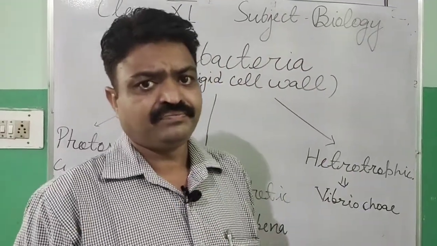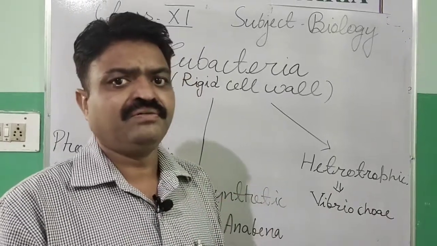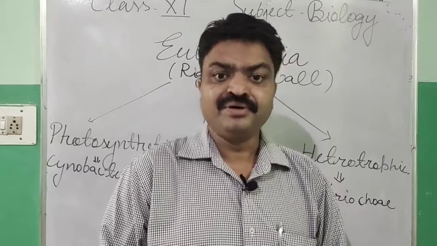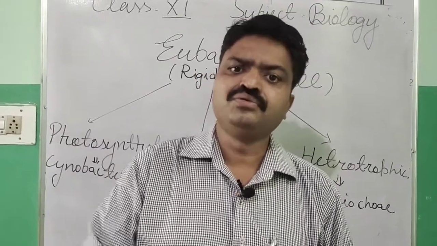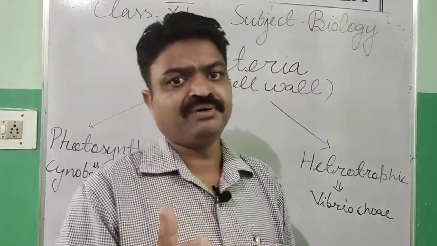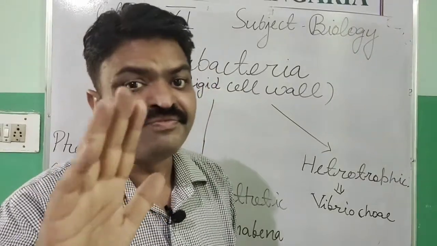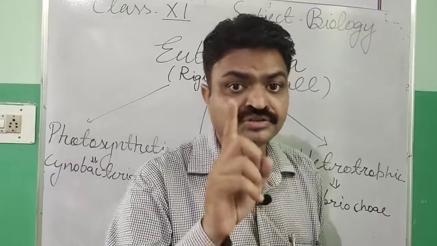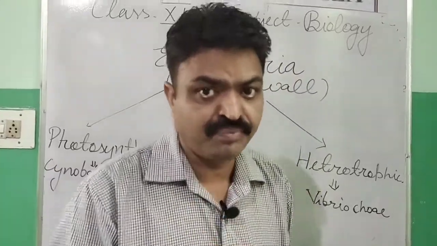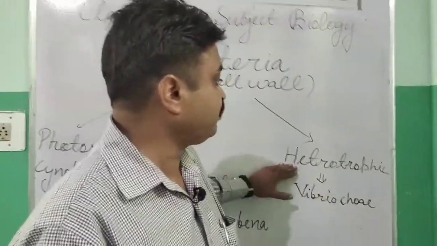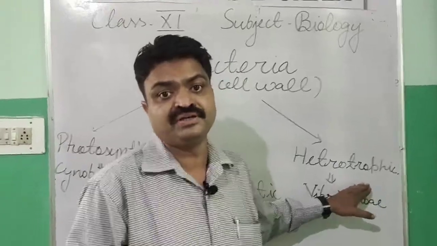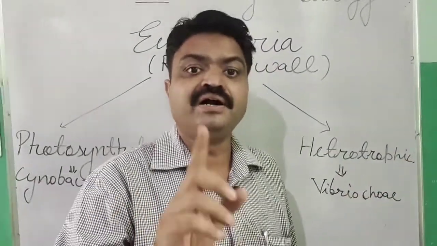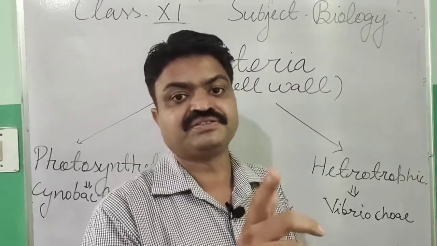Many times you observe biodegradable waste in your surroundings, but after some days it vanishes from that place. Why does it vanish? Because it is decomposed by heterotrophic bacteria.